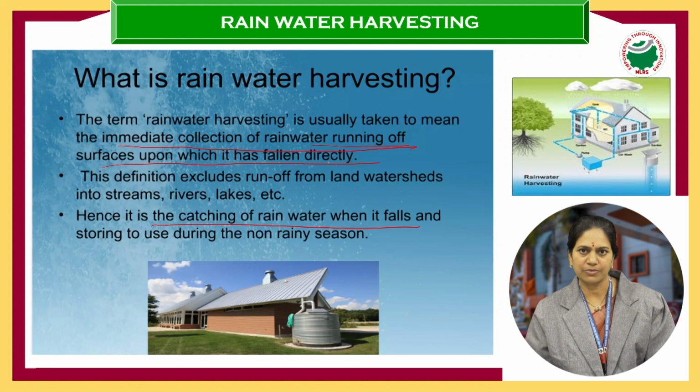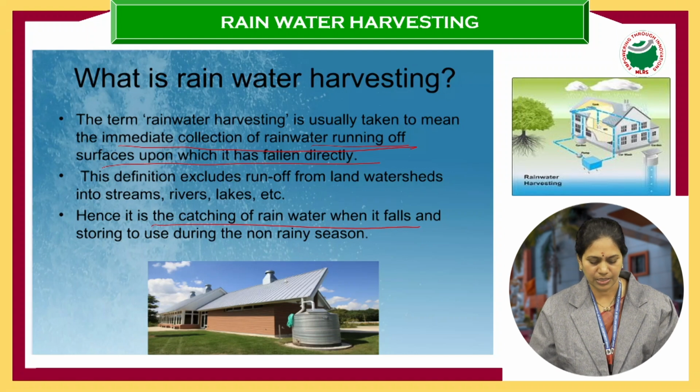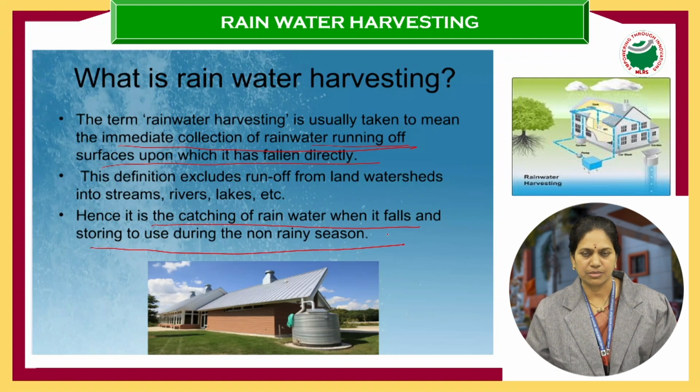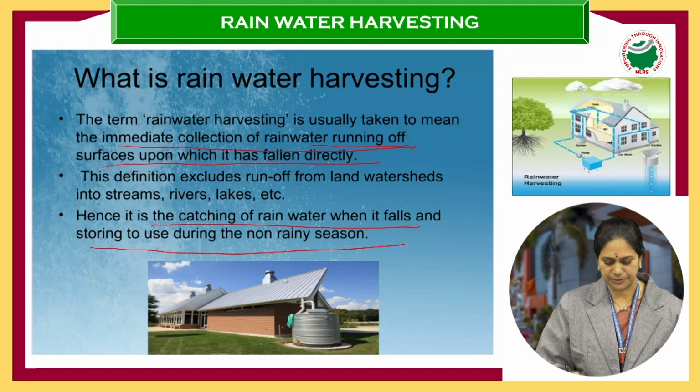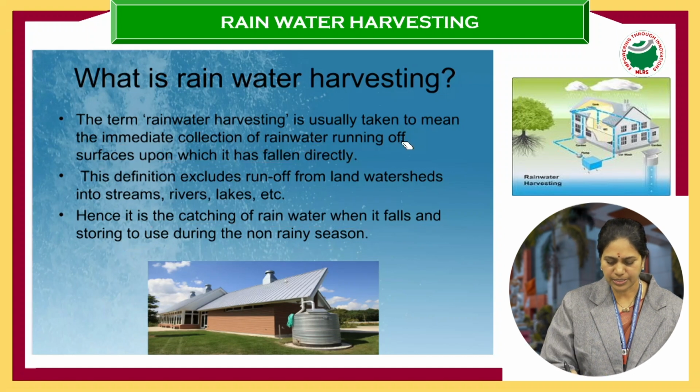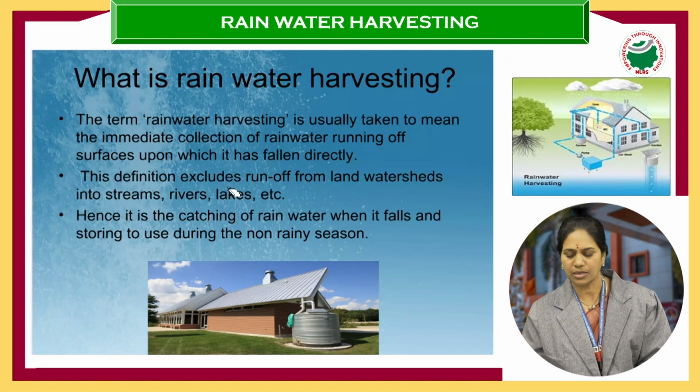Whenever or wherever it is falling, you are catching it and storing it to use during the non-rainy season. So this concept is catching it along with the surface runoff. That is one way. Another way is when the rain is falling on the rooftops, you collect it and store it for the non-rainy season. So let us see what the different aspects of this rainwater harvesting system are.